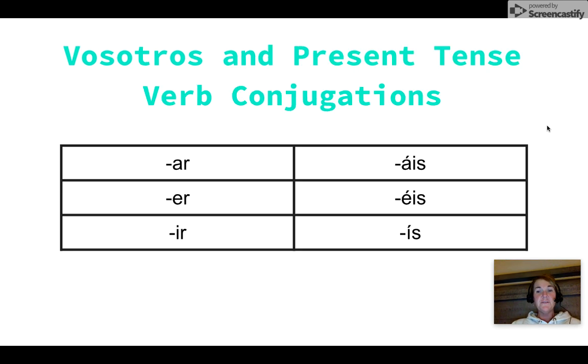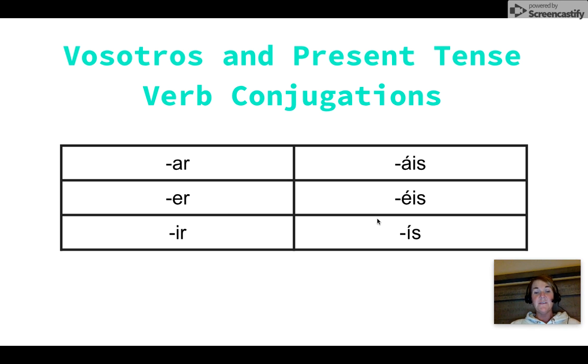So vosotros and present tense verb conjugations look like this. If you have an AR verb that you are conjugating in the vosotros form, you will use áis, and that is pronounced ice. So you drop the ending like you would for any verb conjugation in the present tense, and then you add áis.